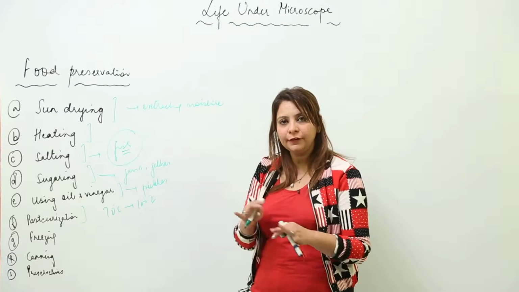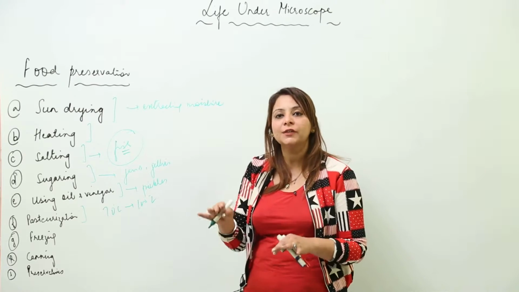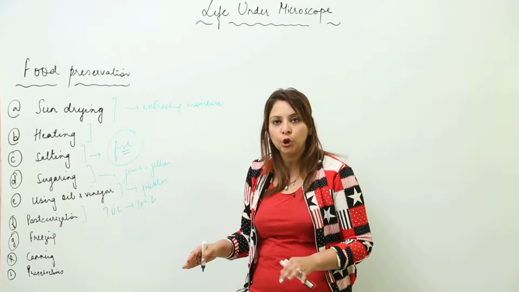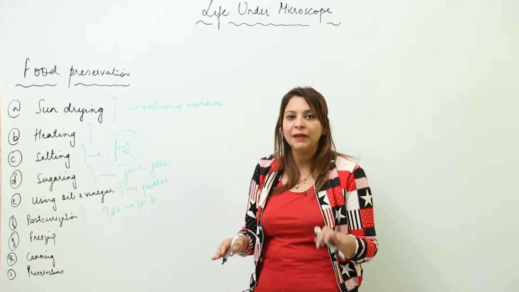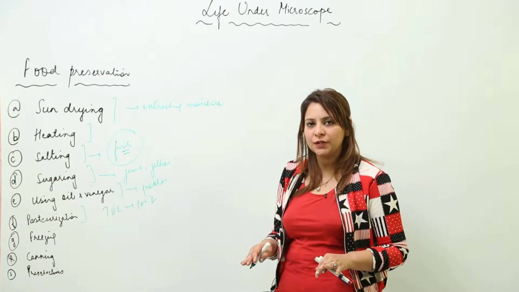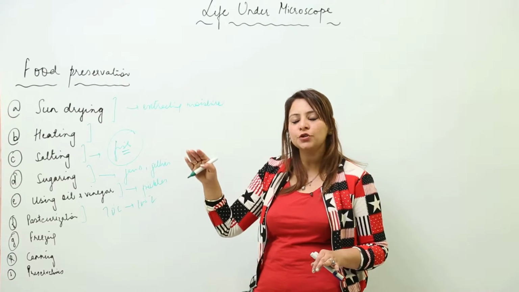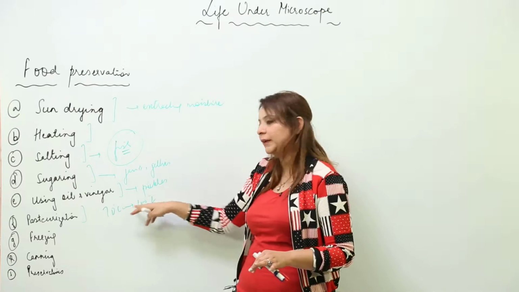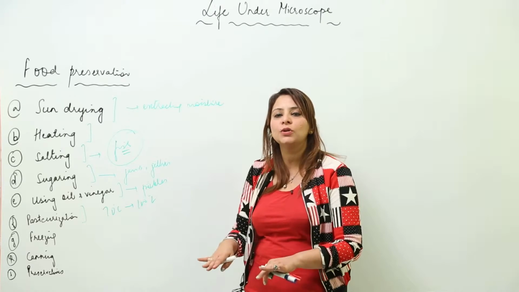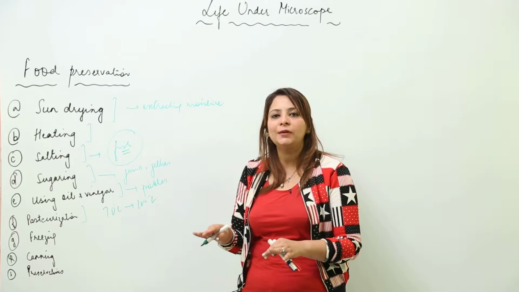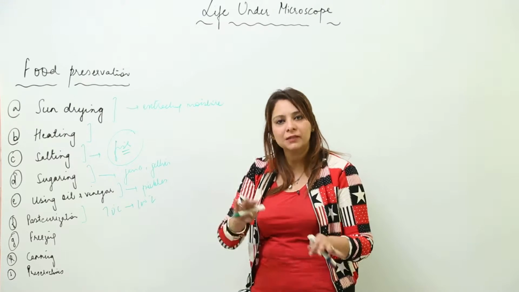When we do this, the originality of the milk is retained. The flavor of the milk is not lost, but the microorganisms get killed. So this is pasteurization: heating milk to a high temperature in this range and then cooling it slowly, so that the flavor is retained and the microorganisms get killed.